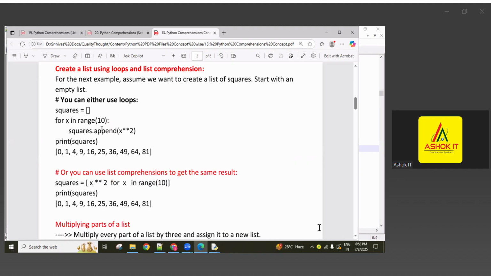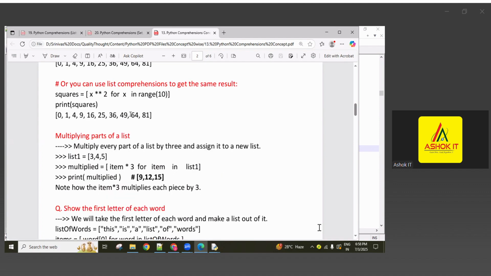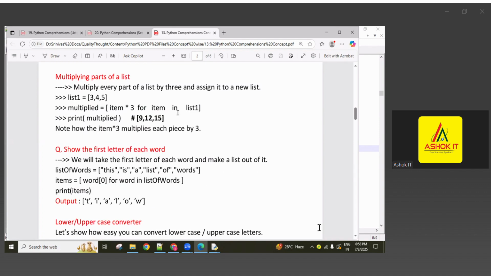Generating a sequence of numbers, and next generating the square values. Generating using the normal for loop like this, and using the comprehension like this. Using the for loop, each value is obtained, and its power value, x is nothing but the sequence value, x to the power 2, which is the square value. So each value's square you are getting.